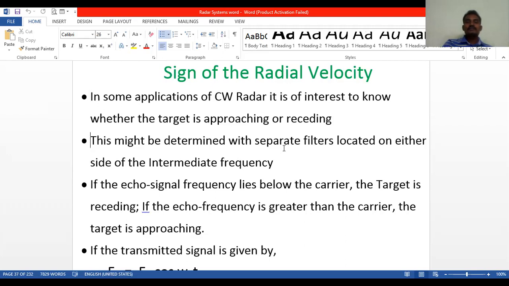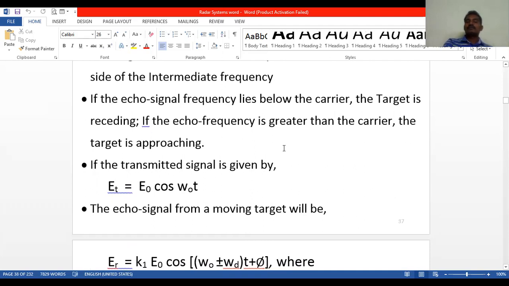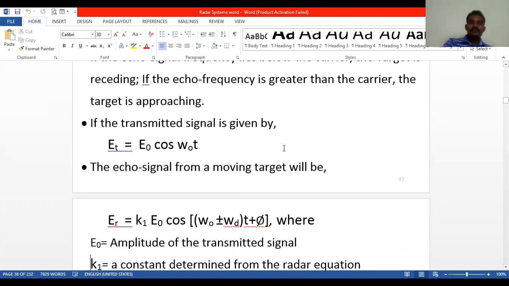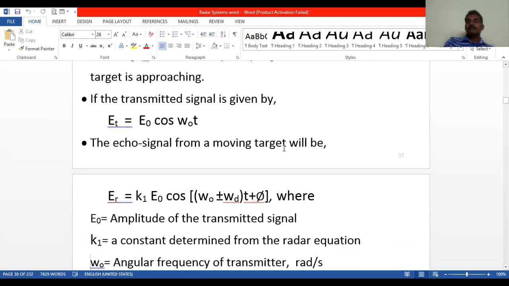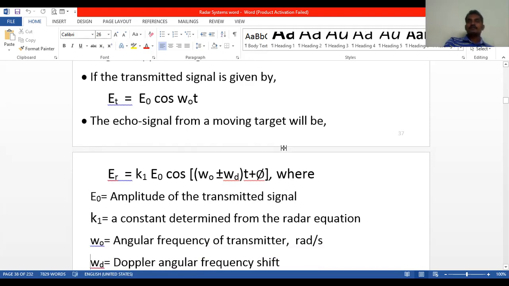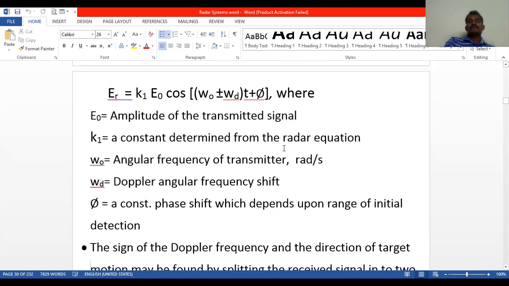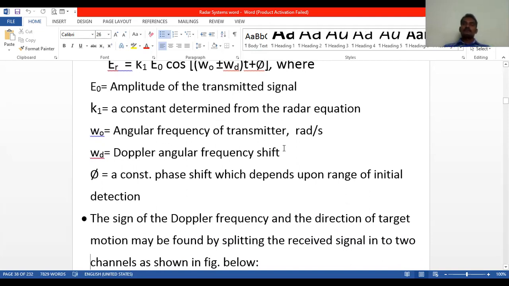If the transmitted signal is given by the equation Et equal to E naught cos omega naught t, the echo signal from the moving target will be Er equal to k1 E naught cos of omega naught plus or minus omega d, times t, plus phi. Here E naught is the amplitude of the transmitted signal, k1 is a constant determined from the radar equation, omega naught is the angular frequency of the transmitter in radians per second, omega d is the Doppler angular frequency shift, and phi is a constant phase shift which depends upon the range of initial detection.